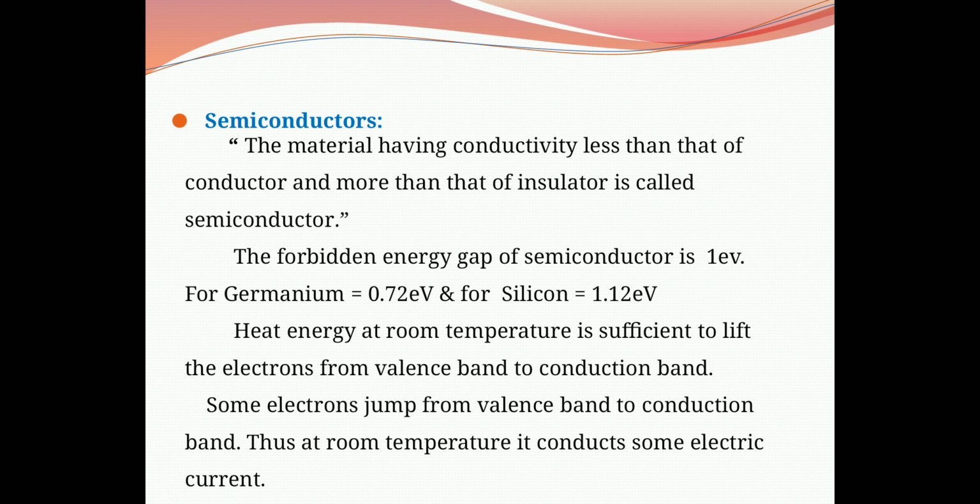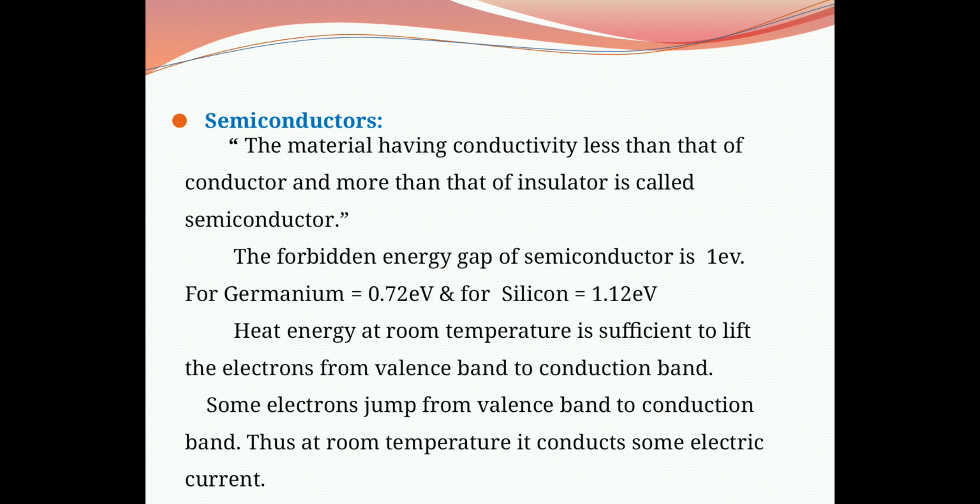Next, the semiconductors. Materials having conductivity less than that of a conductor and more than that of an insulator are called semiconductors, and they show the properties of both conductors and insulators.